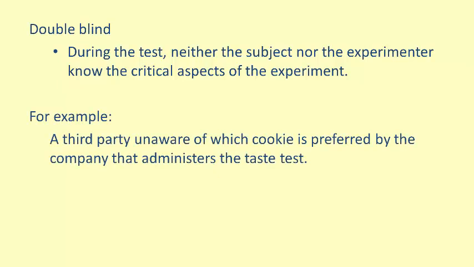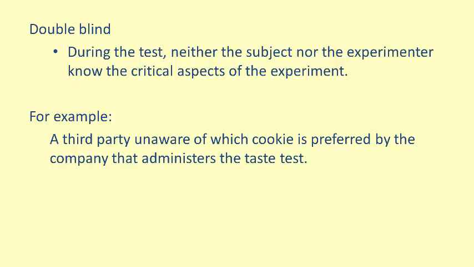the experiment. In our example, a third party would be required to administer the experiment. They would be required to not know which cookie the company wants to have an advantage in the experiment. The third party would also not be allowed to tell the subject what brand of cookie they are sampling.